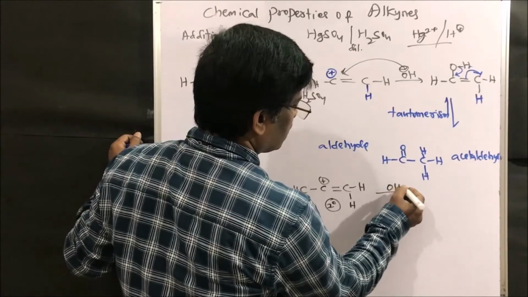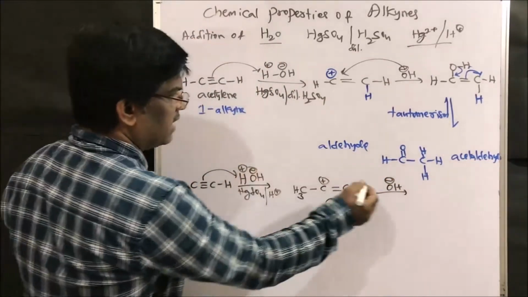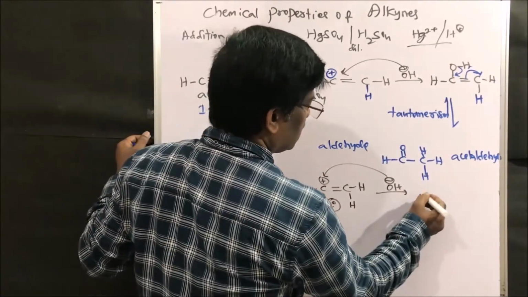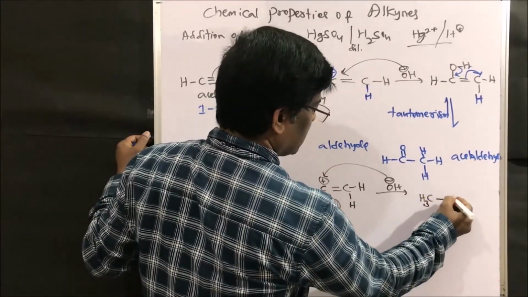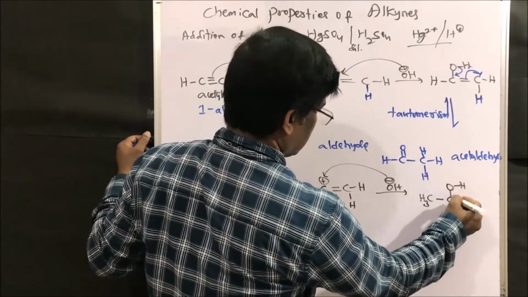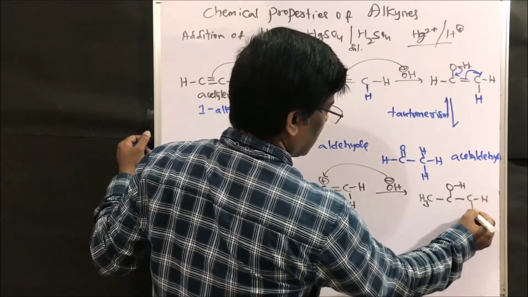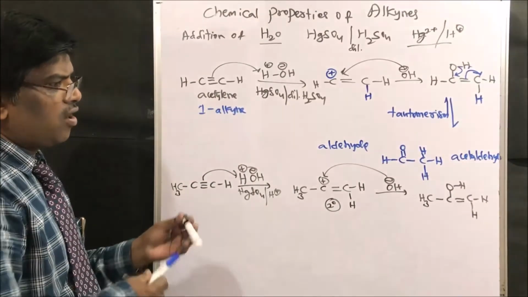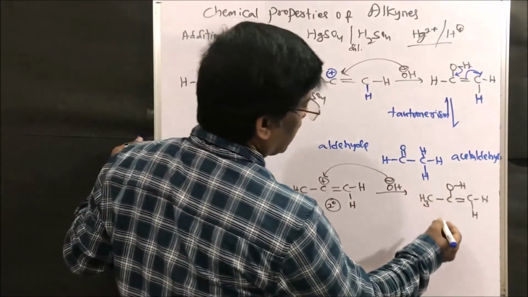Next, the OH- which is there in the reaction mixture comes and sits here to give this intermediate, CH3 COH double bond CH H, right friends? Now what happens? It tautomerizes.